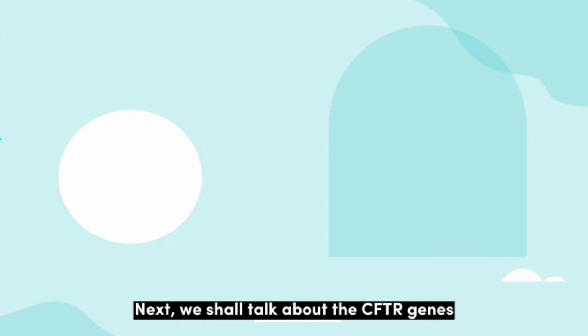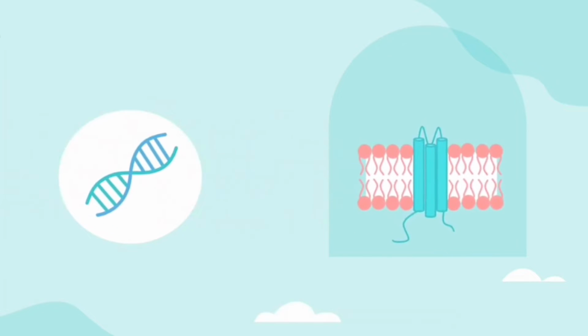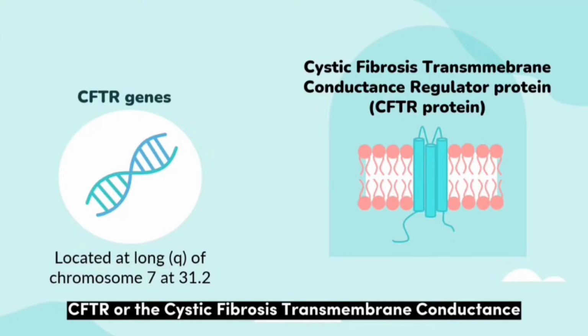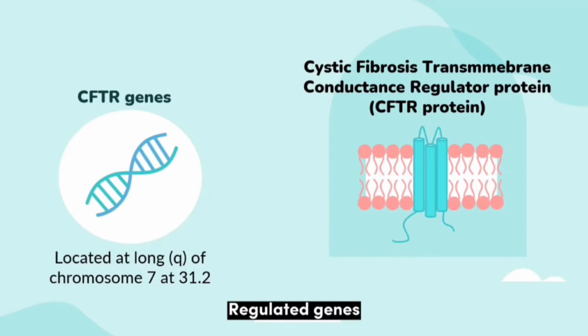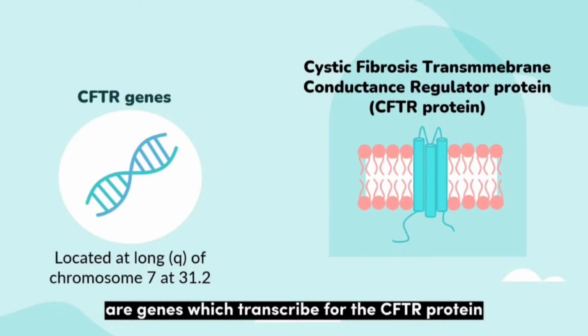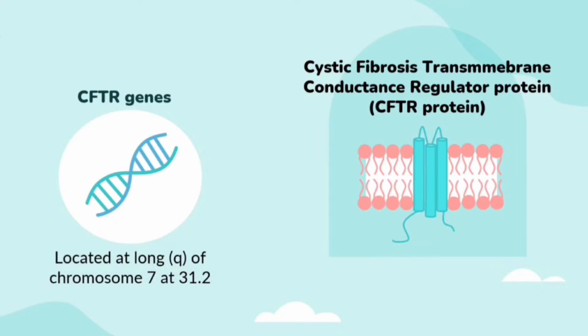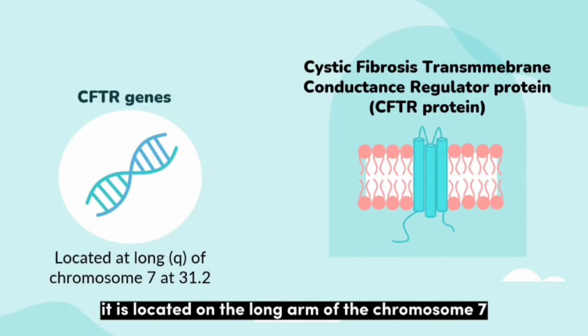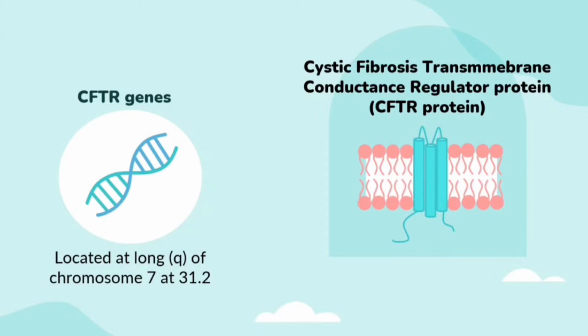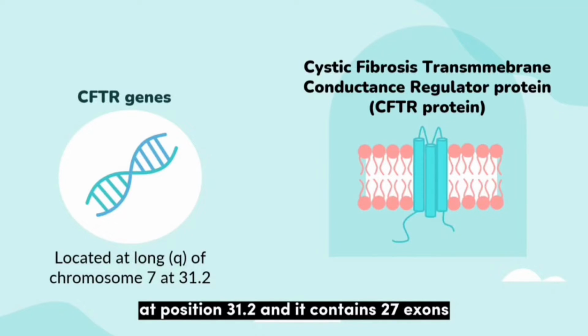Next, we shall talk about the CFTR gene. CFTR, or the cystic fibrosis transmembrane conductance regulator gene, is the gene which is transcribed for the CFTR protein. It is located on the long arm of chromosome 7 at position 31.2, and it contains 27 exons.